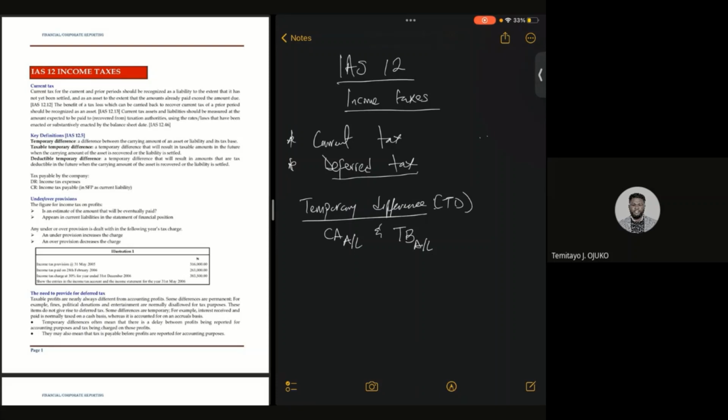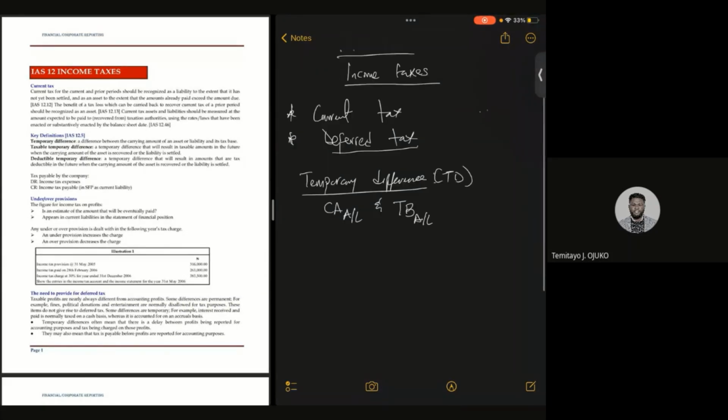Now, this difference usually arises as a result of timing difference. What do I mean by timing difference? We're saying that a particular person treats a particular transaction at a particular period, while another person treats this same transaction at another period.